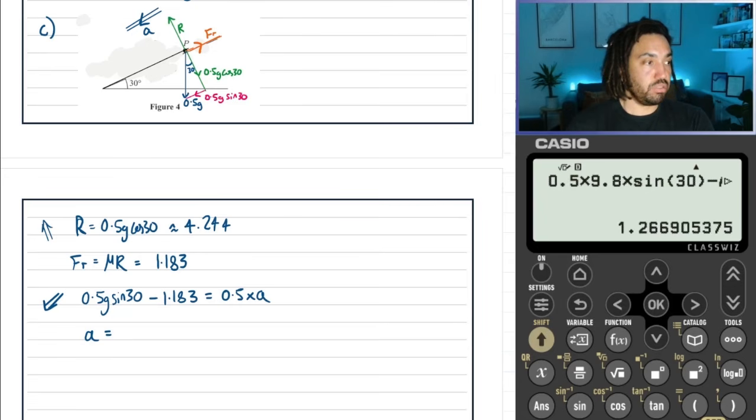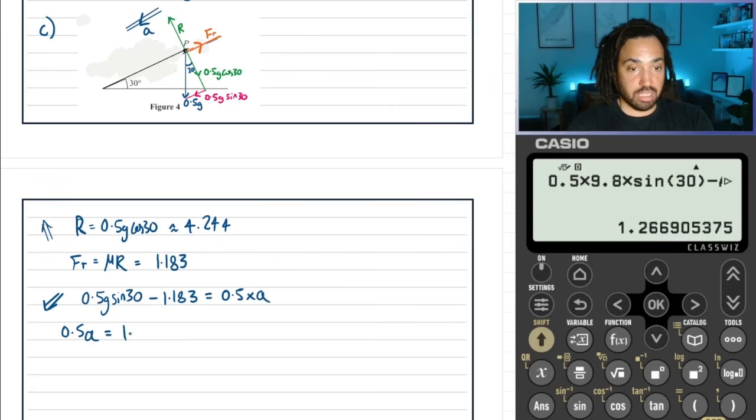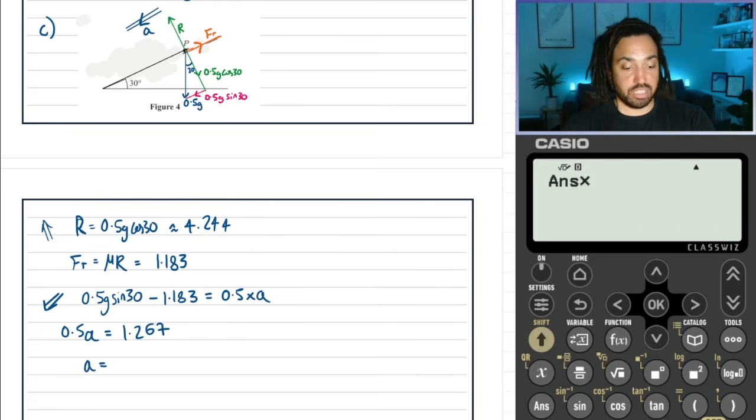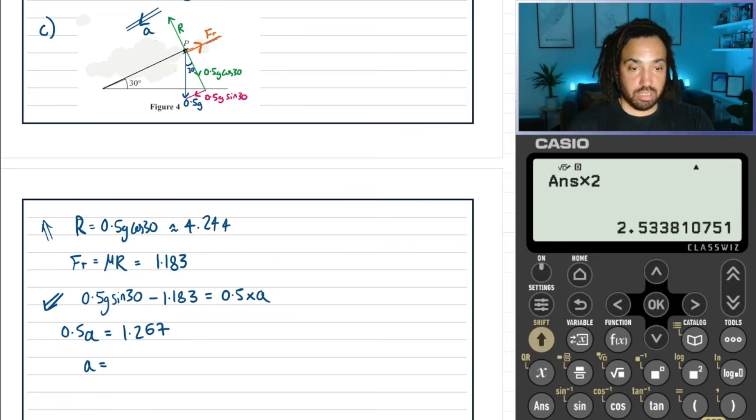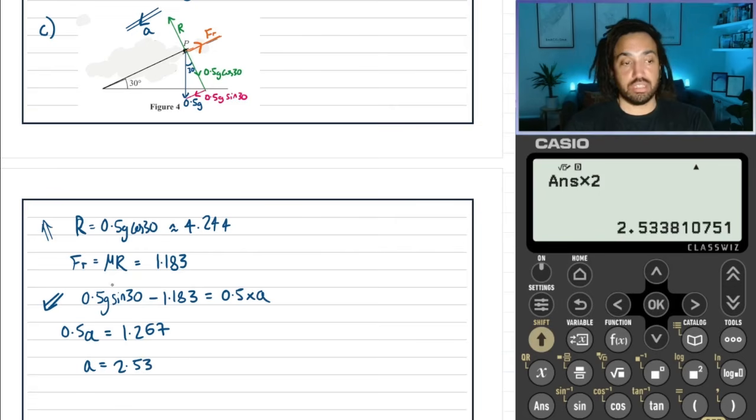I've put in my calculator 0.5 g sine 30 minus the 1.183, then times that by 2, and that gives me the acceleration down the slope, which is 2.53. Perfect, that's the acceleration down the slope.